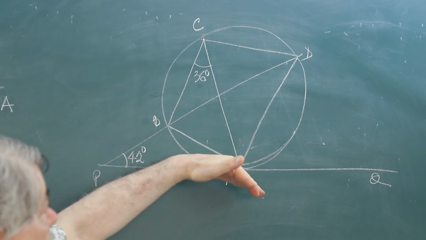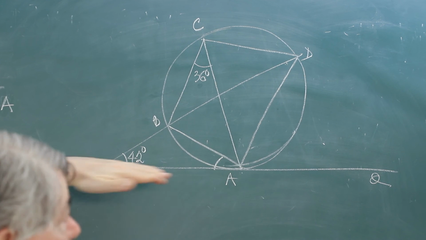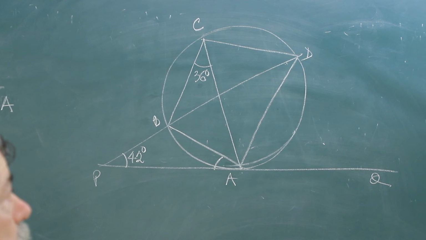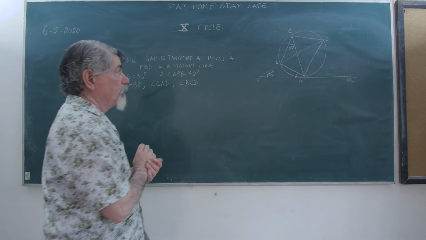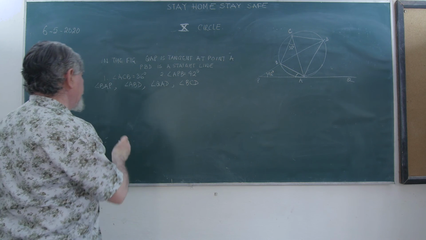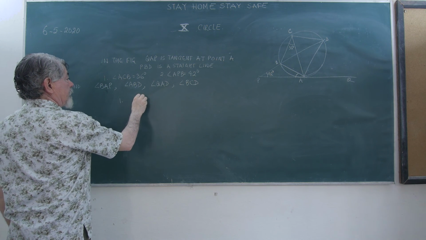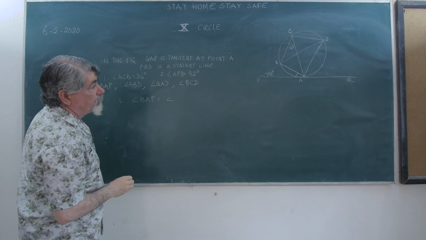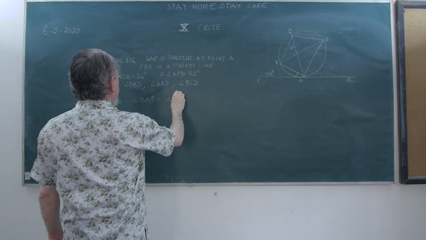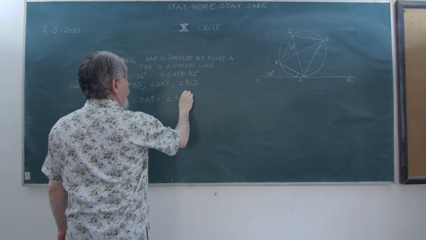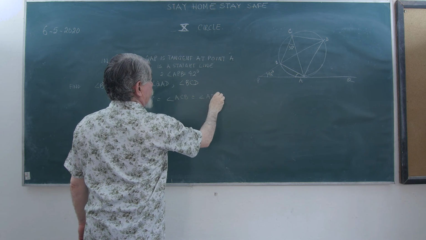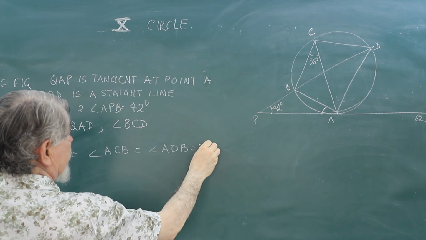BA is a chord, and PQ is a tangent. So the angle between tangent and the chord is equal to the angle in the alternate segment. So I can say that angle BAP will be equal to angle BCA or ACB, and also it will be equal to ADB, which is 36 degree.